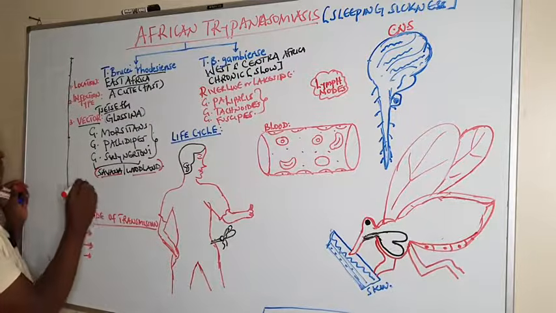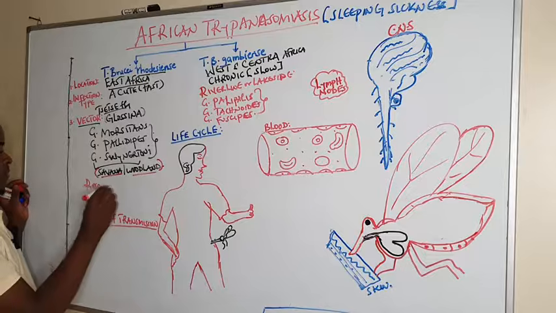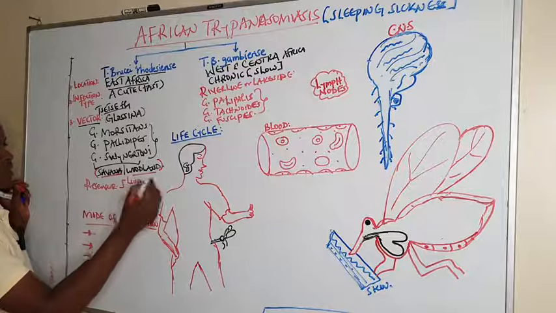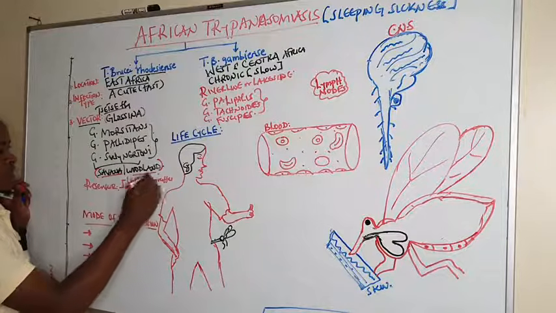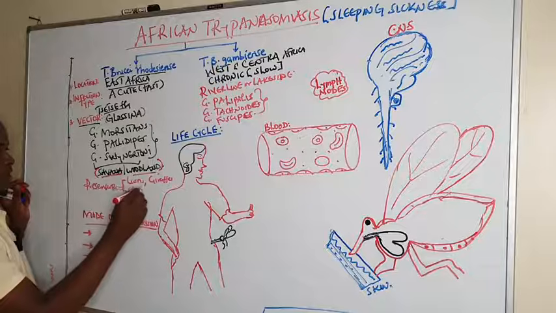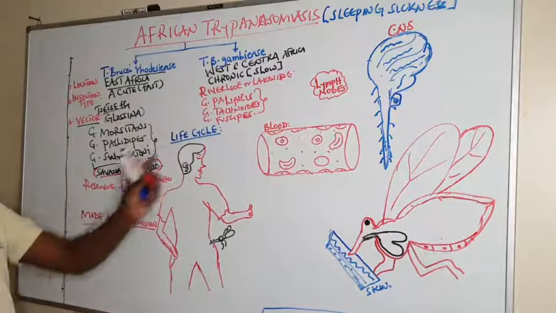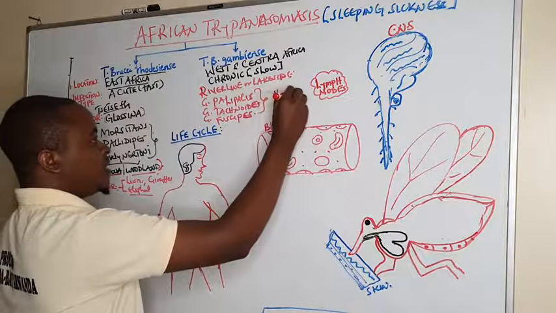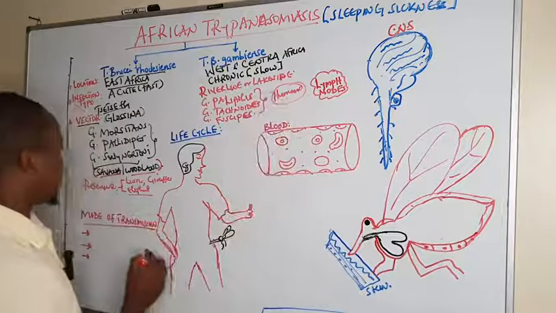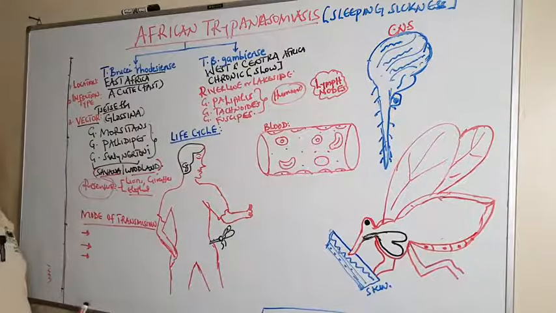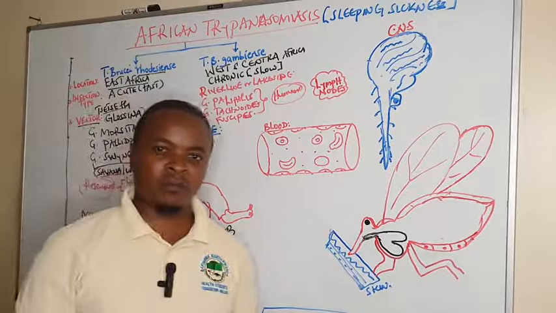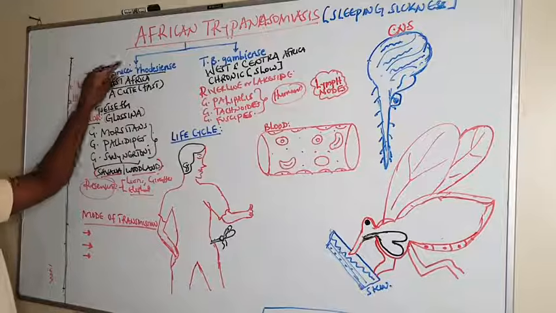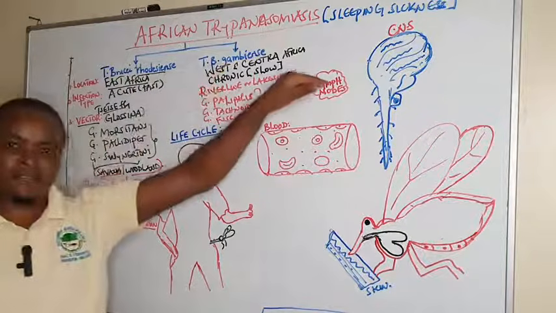And we have seen the reservoir hosts. The common reservoir hosts can be the lions, the giraffes, and others like the elephants, which are found in the game park. Whereas the reservoir hosts for Gambiense are majorly humans, and the reservoir hosts for the East African type are the game park animals. So these are some of the differences between Trypanosoma brucei rhodesiense and Gambiense.